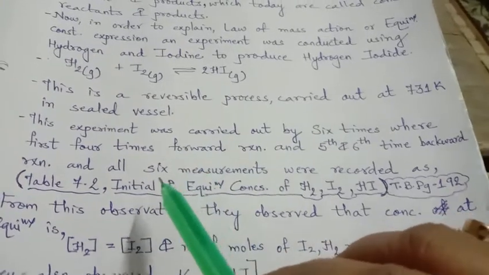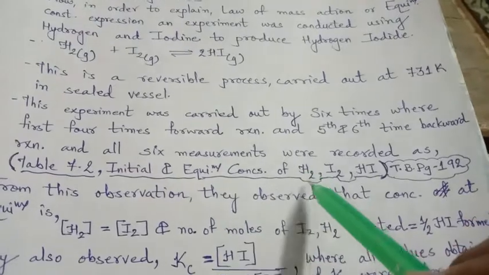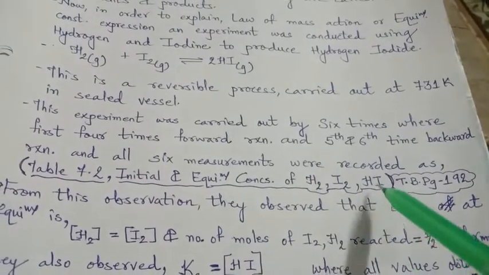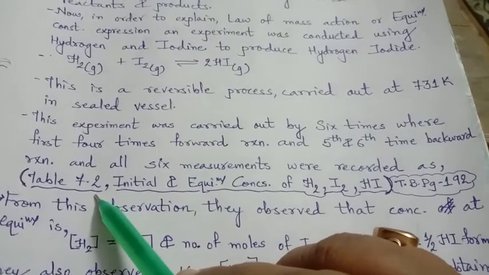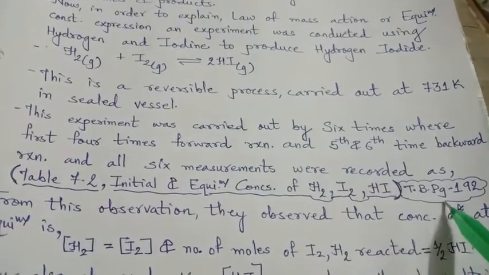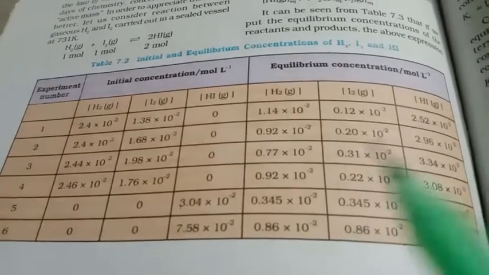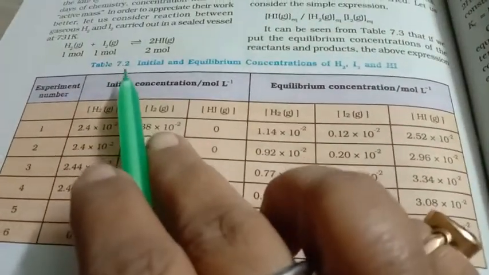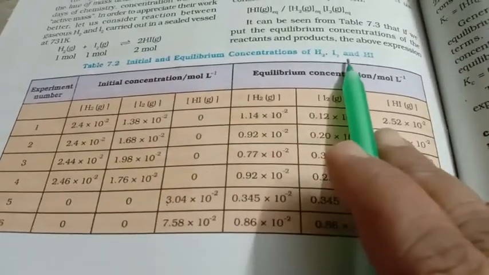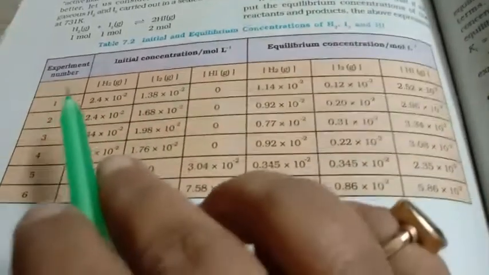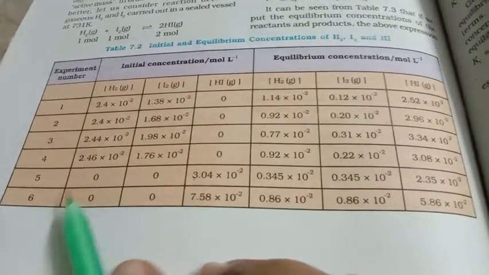They noted down the initial and equilibrium concentrations of H2, I2 and HI, which is given in table 7.2, textbook page 192. See, this is table 7.2, the initial and equilibrium concentrations of H2, I2 and HI, measured for the 6 experiments.